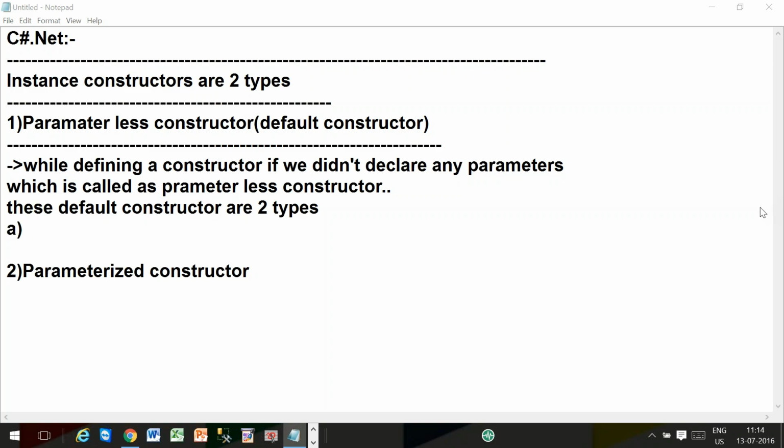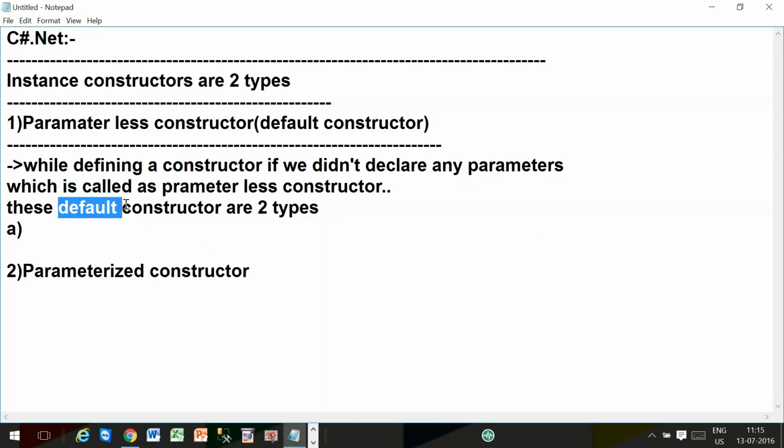Two types: parameterless constructor and parameterized constructor. While defining a constructor, if you have not used any parameters, that is parameterless constructor. And if there are parameters, it is parameterized constructor.